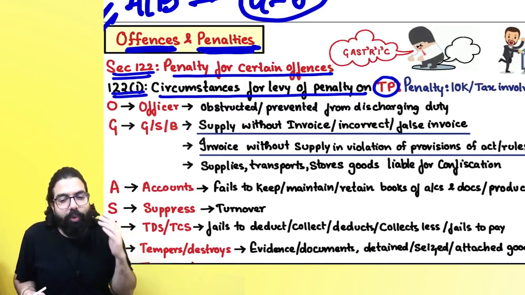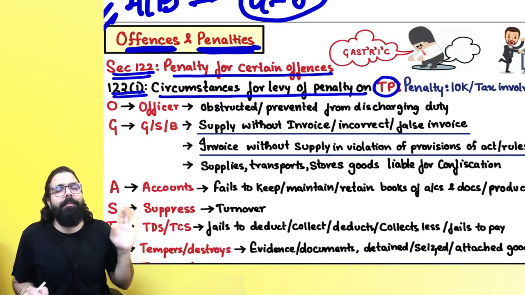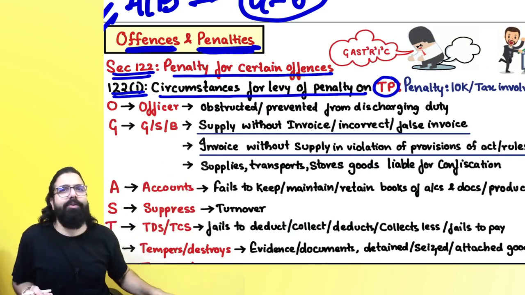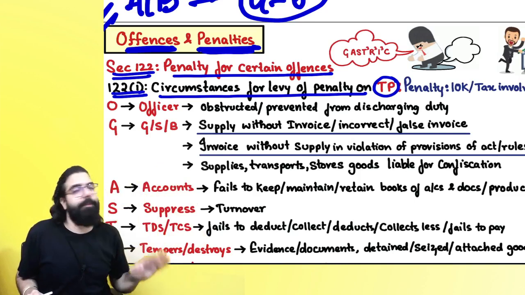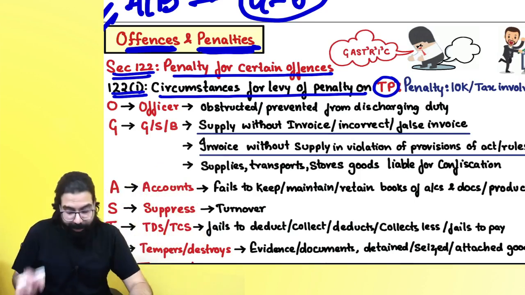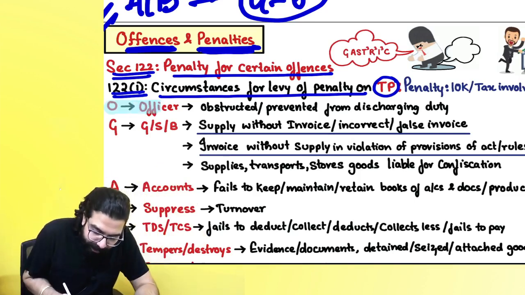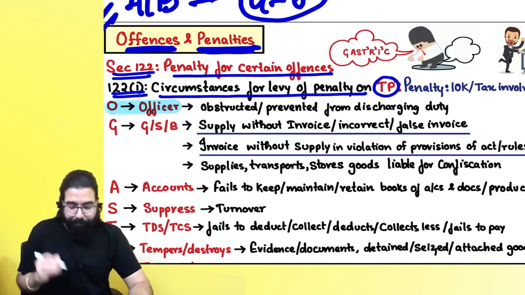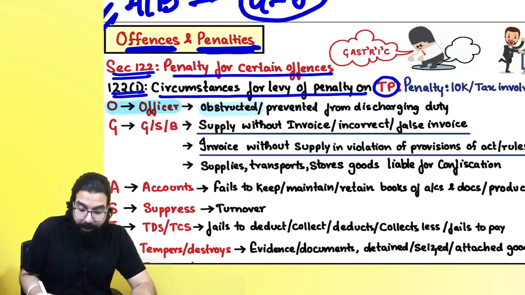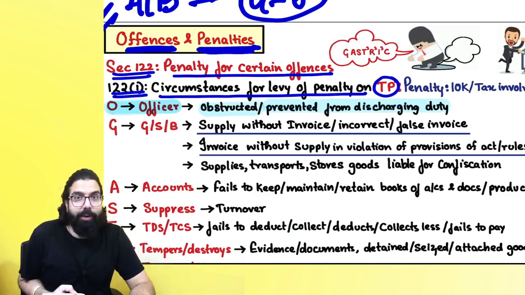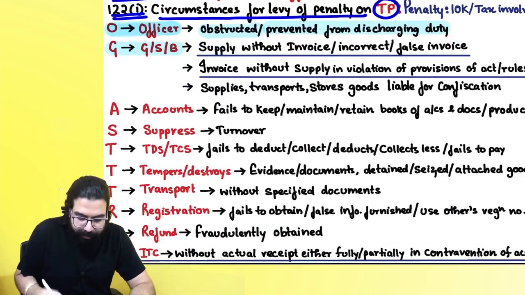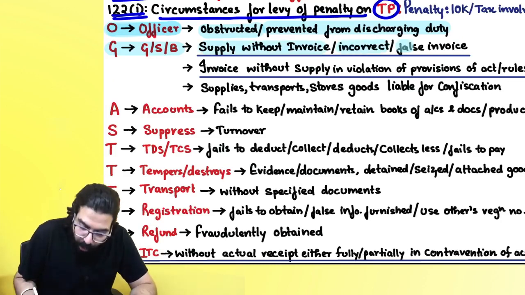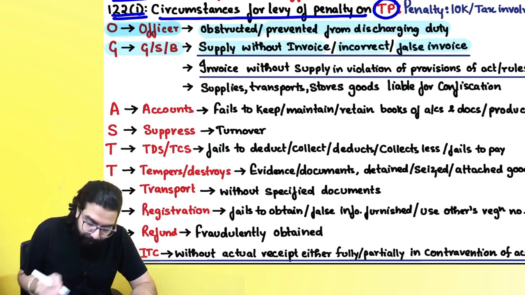Now, in the exam, students don't remember this. So I always tell them to keep the offenses and penalties chart beside your bed, so that every night you watch it once before you sleep. Officer related: if you have obstructed an officer, or prevented him from discharging his duty. Then goods and services related: if you supplied without invoice, gave an incorrect invoice, or gave a false invoice.